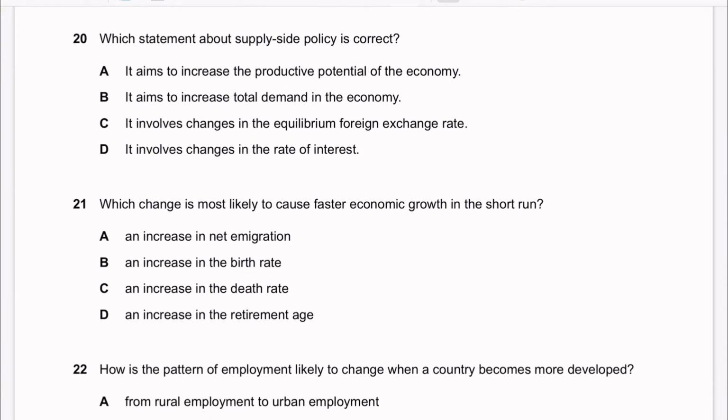Question 20. Which statement about supply side policy is correct? It aims to increase the productive potential of the economy. Yeah. A. A is the answer.